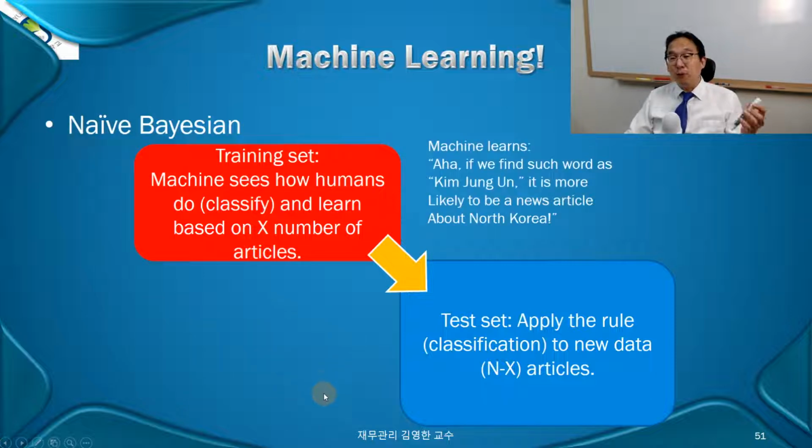Naive Bayesian work uses the Bayesian technique, right? The Bayesian machine learns that if we find such and such words as Kim Jong-un in a news article, Kim Jong-un 동지가 North Korea news, right? So it's more likely to be a news article about North Korea. Yeah, so that's that.